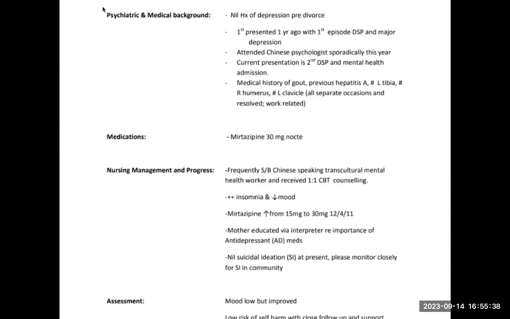We have 3 pages of this letter, and the pages are starting from here. On the first page, the patient's name is given, age, cultural background, social background, diagnosis, then social history. Then on the second page, it talks about medical history, psychiatric history, medications, nursing management and progress. Nursing management and progress means what happened during hospitalization. Assessment also happens in the hospital, but it can happen in the last days after providing the nursing management and progress.